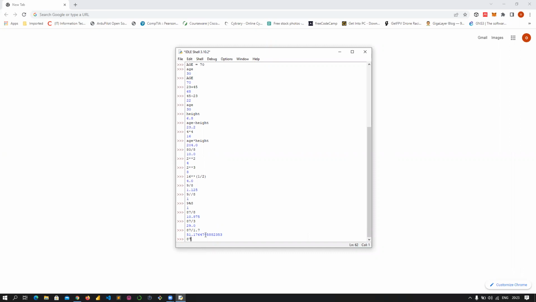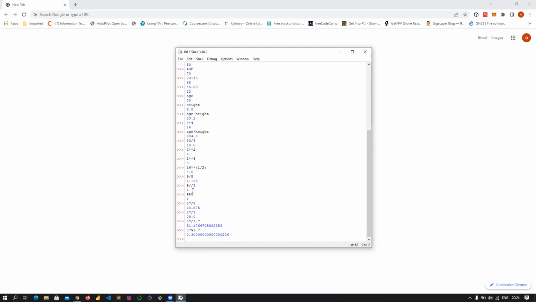So if I want to get the remainder, instead of getting the absolute value, you just need to add the percentage here, divided by 1.7. As you can see here, it's giving me the remainder. 87 divided by 1.7, if you use the percentage symbol, it's going to give you the remainder. You understand?